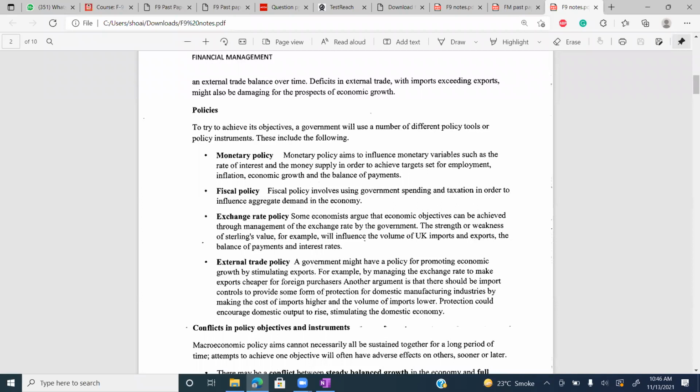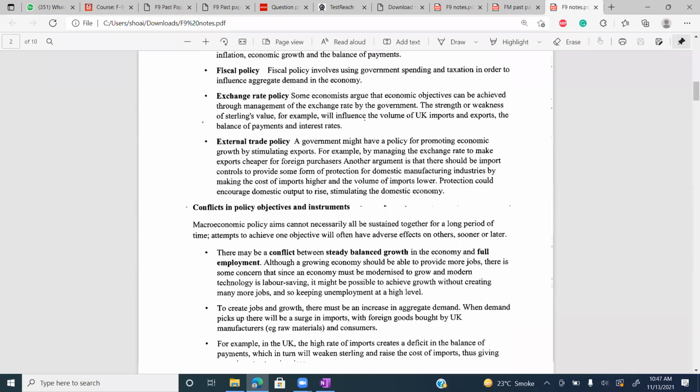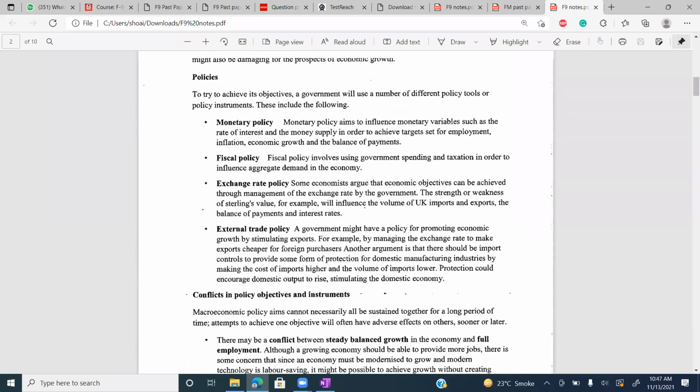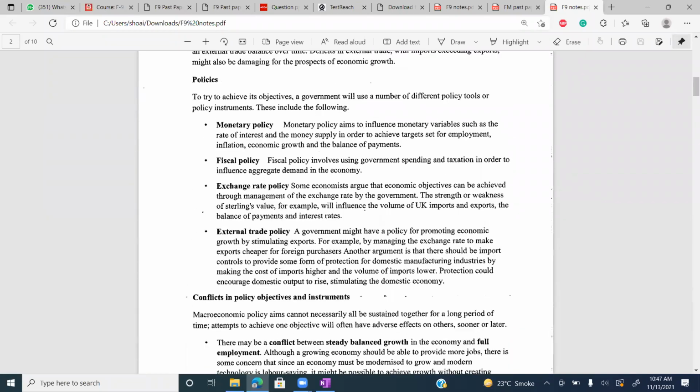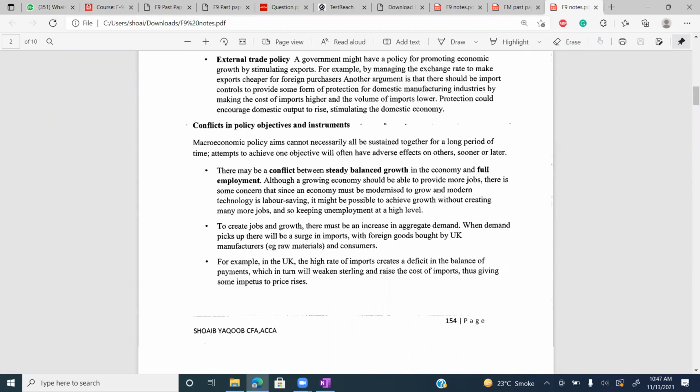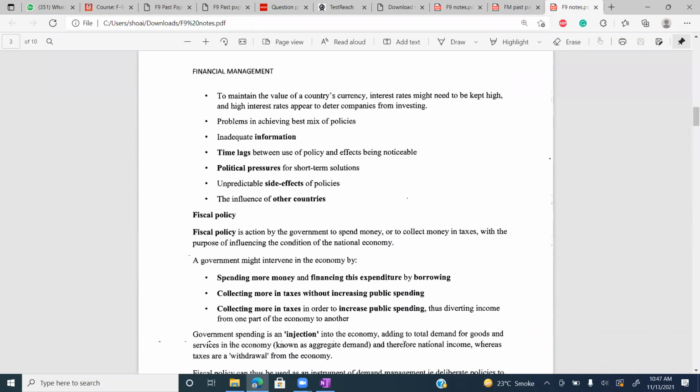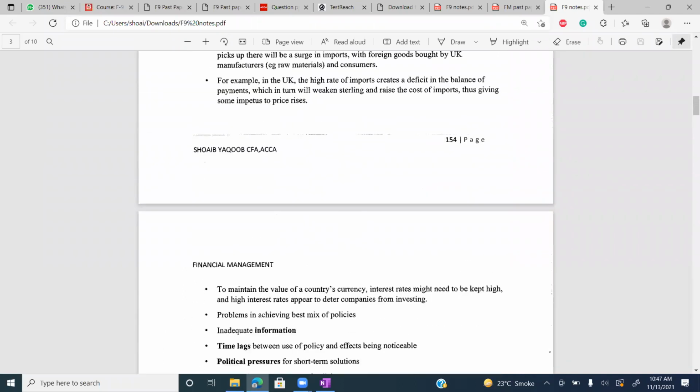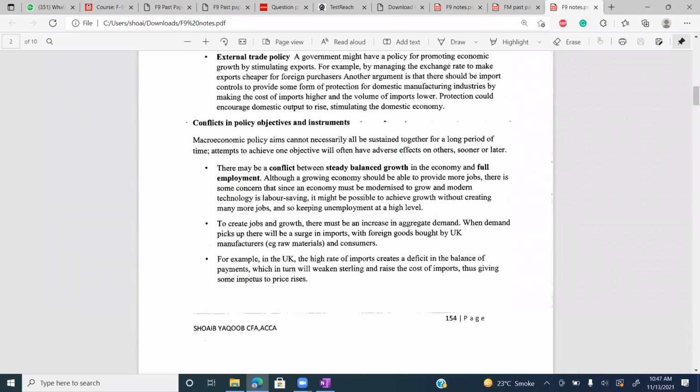Okay, we will be covering monetary policy, fiscal policy, exchange rate policy, and external trade policy. And once you have covered all the policies, then you will study the conflict between policies. So let's read the policies one by one. I will discuss a few policies in today's session. The remaining we will discuss in tomorrow's session.